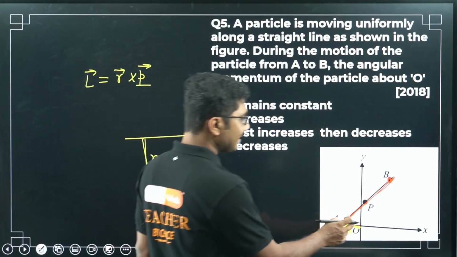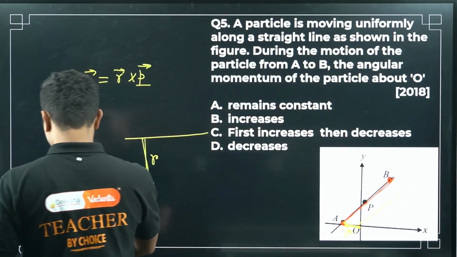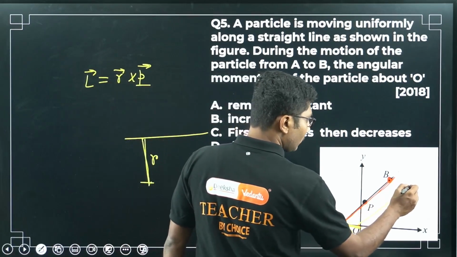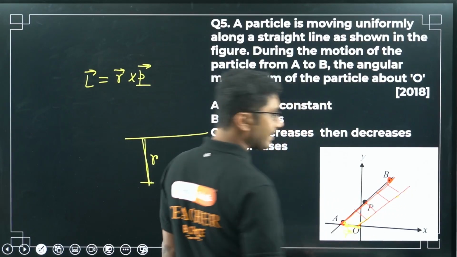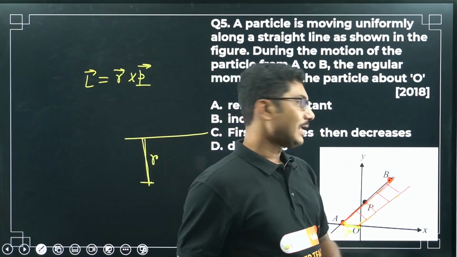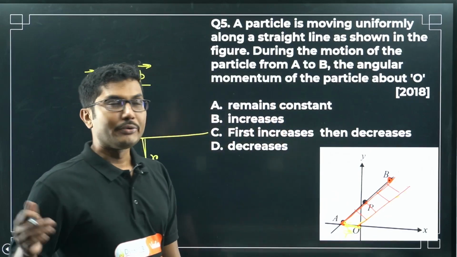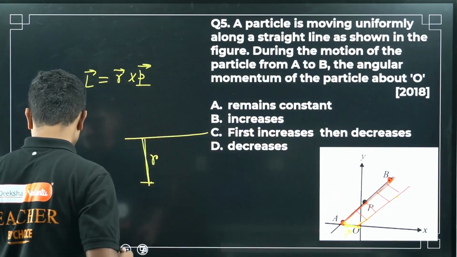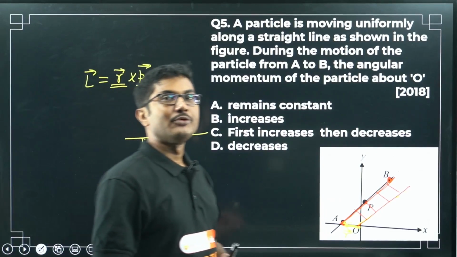If you see, this distance will remain the same throughout the motion. If you consider this parallel line, this distance will remain the same throughout the motion. So basically you can consider these to be two parallel railway lines, right? So this distance from this point will remain constant, so you can say that R is also constant here. R is also not changing, so angular momentum will remain constant.